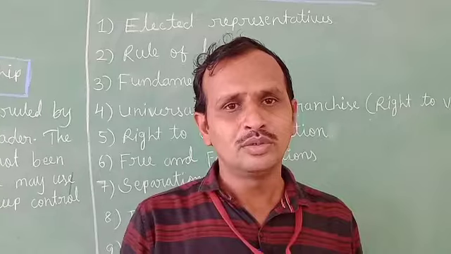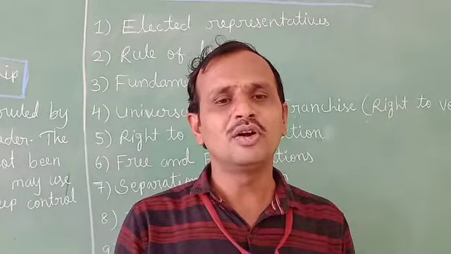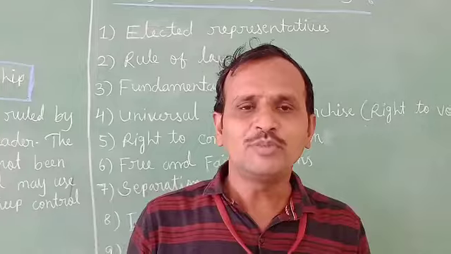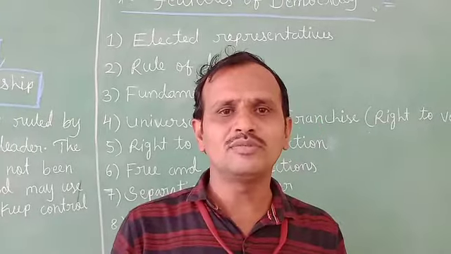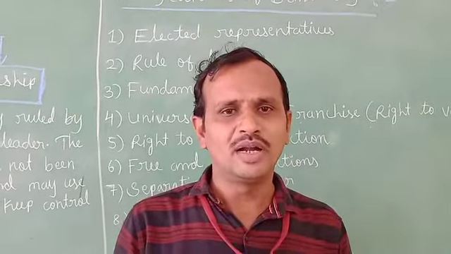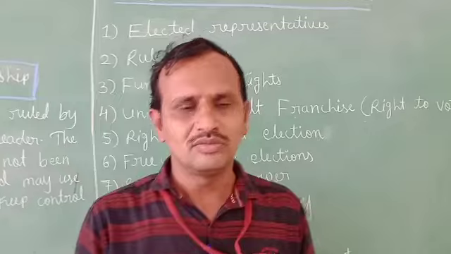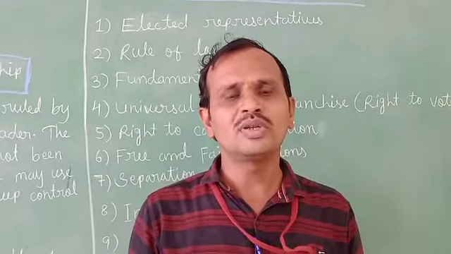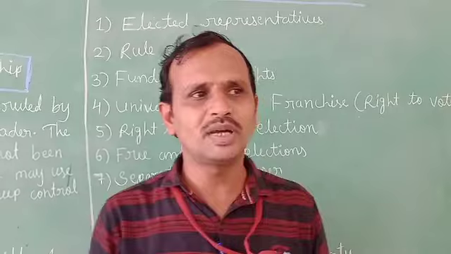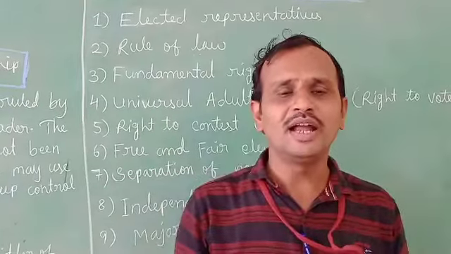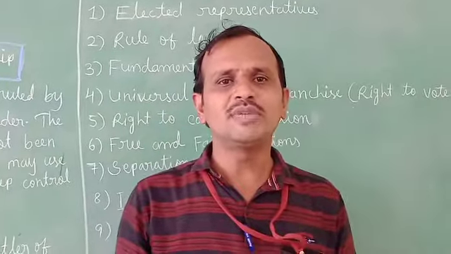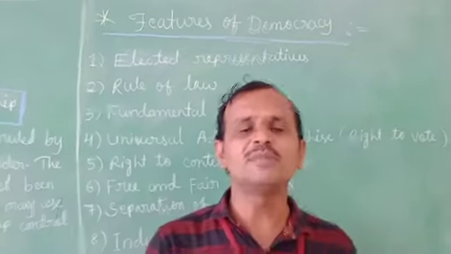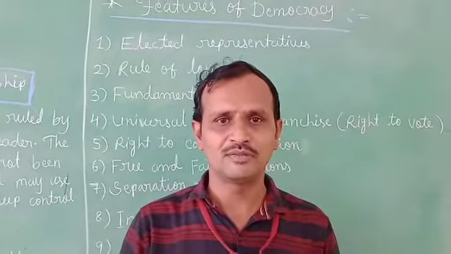So the government is formed by the party or coalition that wins more than half the seats in the parliament, and that party is called the ruling party or ruling government.